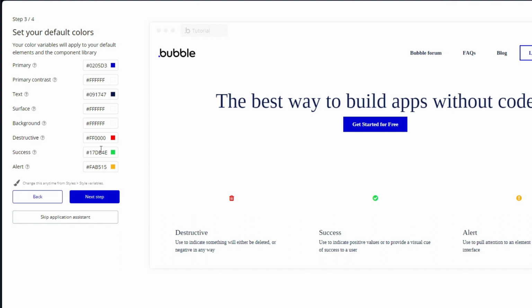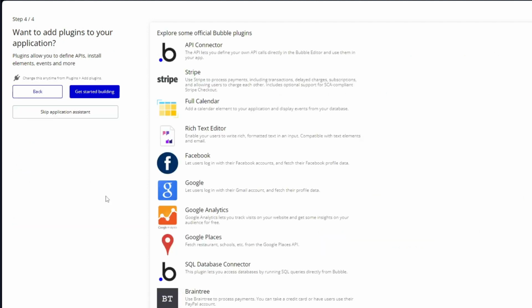For the third step, you could go ahead and adjust your colors. I'm just not gonna bother with this, so I'm gonna go ahead and click next step. After that, we also have some plugins here that we could go ahead and use. For the first one, we have the API connector, which directly connects us to an API, which is very useful.